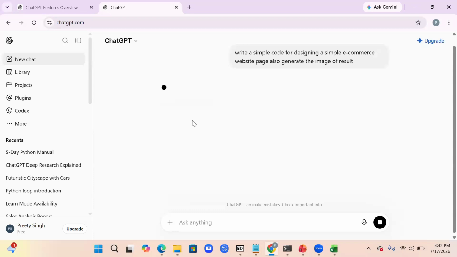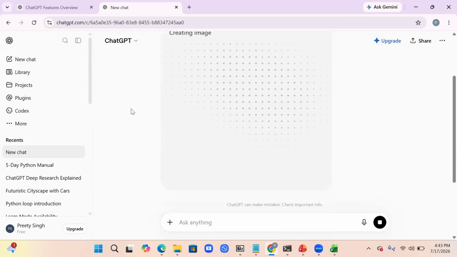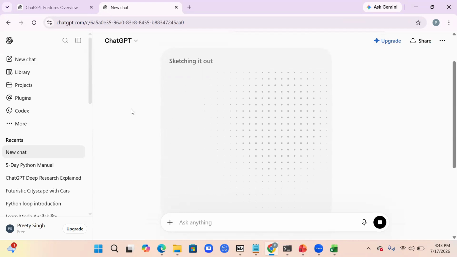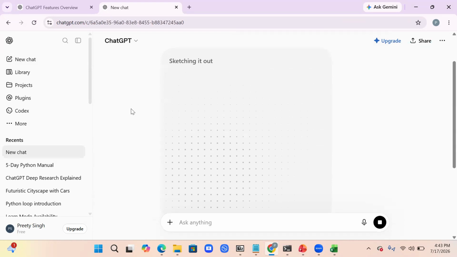Okay, let it do. I purposely wrote this prompt: write a simple code for designing a simple e-commerce website. Then I added the image request also, but see what it is understanding. It has understood only creating the image. So we have to write these two things in separate prompts, or we have to be specific with the prompt. Let it first complete its image creation. Then I will show you how exactly it is showing and how we can edit it and how we can get the code as well.